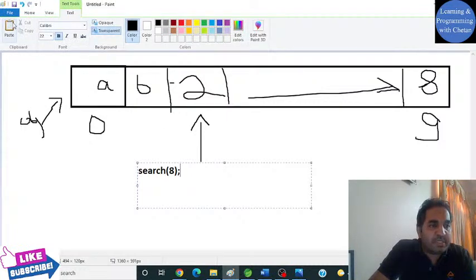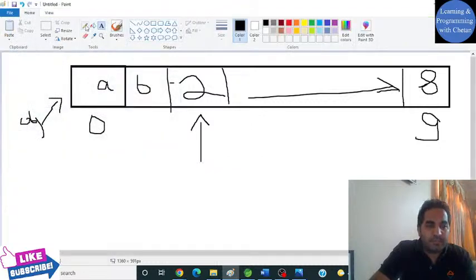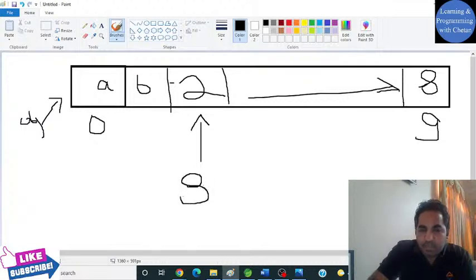So we are trying to search an element with value 8. I can iterate through my object array and check whether the element present at array index 0 is equal to this element value. It is not, then it is fine. Let's check the next element.